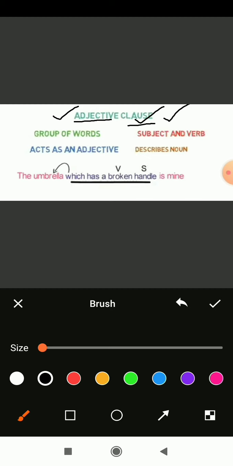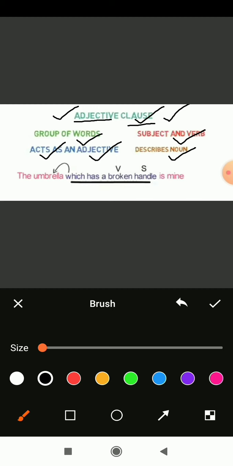Okay, so what is an adjective clause? Again, an adjective clause is a group of words. It has a subject and verb combination, and acts as an adjective. That subject and verb, wherever it is in the main sentence, the whole clause acts as an adjective. So that's why it is called an adjective clause. And here one more thing: it describes the noun. Here the adjective clause acts as an adjective but describes the noun.